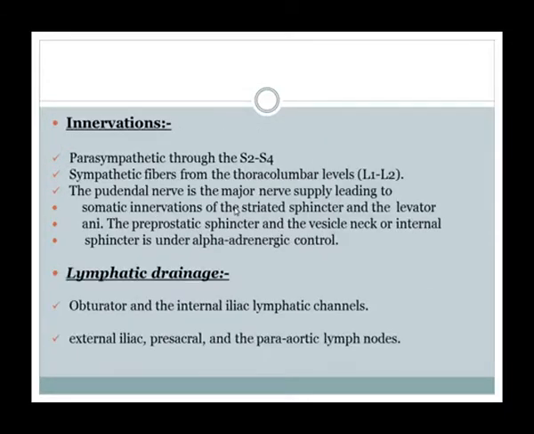Innervation. The prostate is innervated by parasympathetic fibers through S2, S3, S4 and sympathetic fibers from the thoracolumbar level L1, L2. The pudendal nerve is the major nerve supply, leading to somatic innervation of the striated sphincter and the levator ani. The prostatic sphincter and vesical neck, or internal sphincter, is under alpha adrenergic control. Lymphatic drainage: obturator and internal iliac lymphatic channels. External iliac, presacral and periaortic lymph nodes also drain these lymphatics.